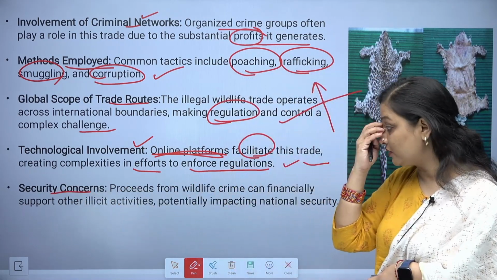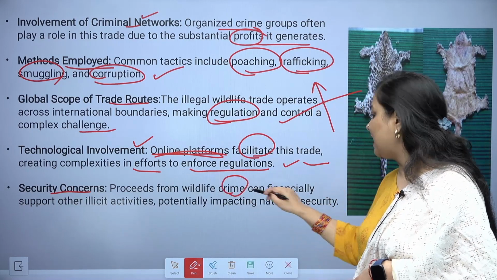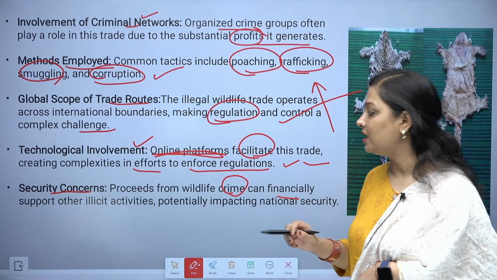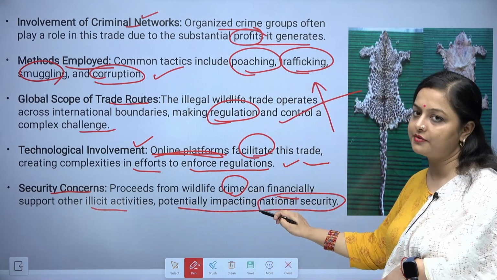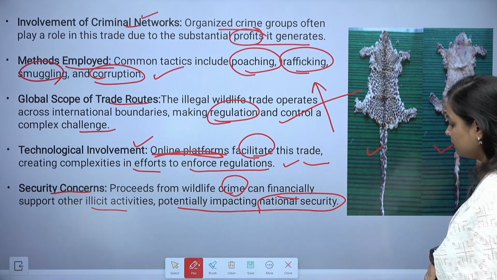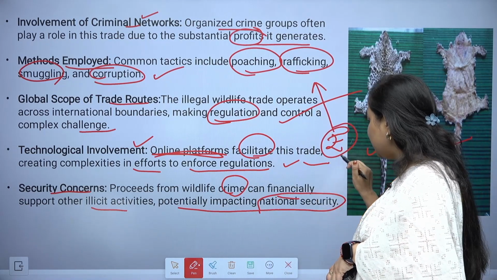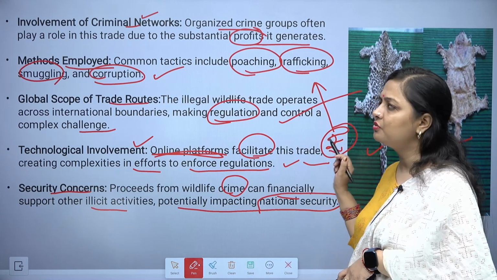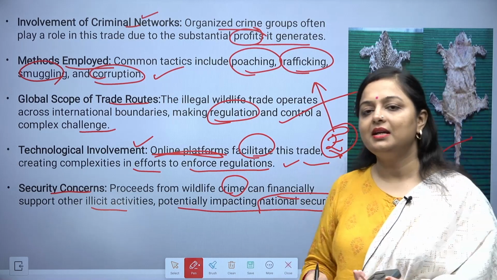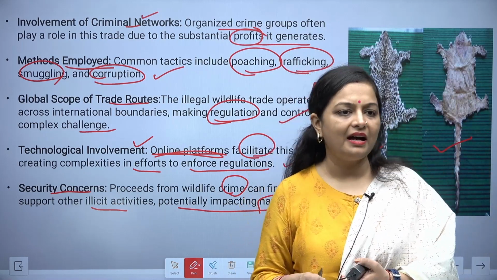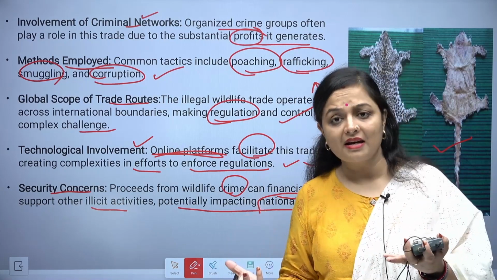Security concerns are also involved. Proceeds from the wildlife crime can financially support other illicit activities, potentially impacting the national security also, because by doing all these kind of things, they will be paid really very well, and they can make use of this money in order to do anything like terrorism. They can infuse that. Apart from that, they can create some kind of situation because of which riots can happen, right?